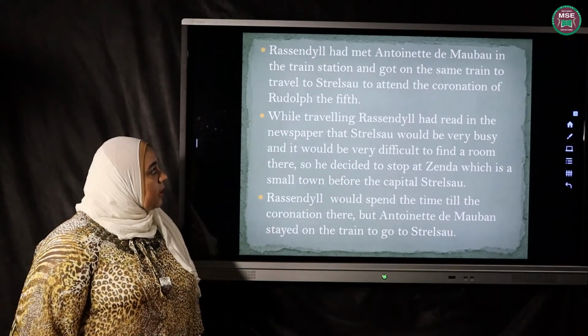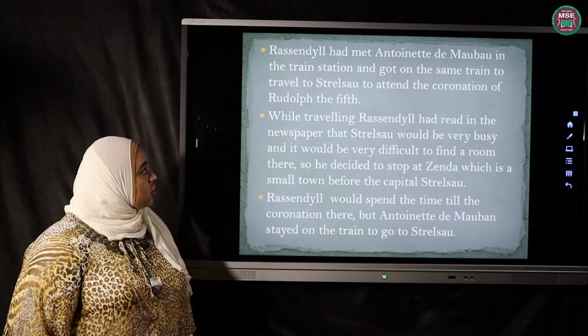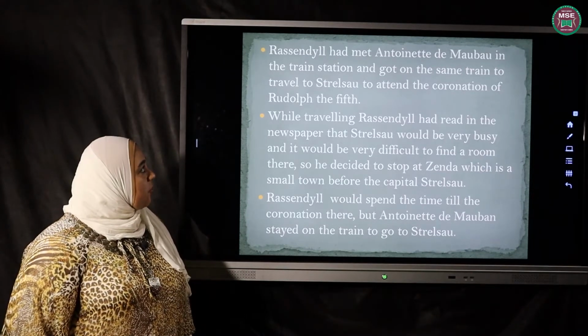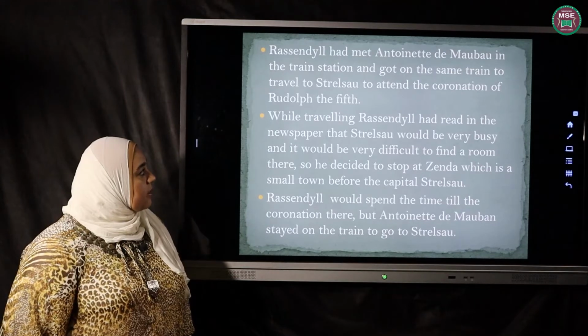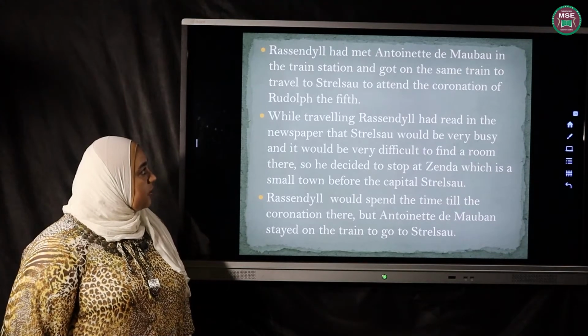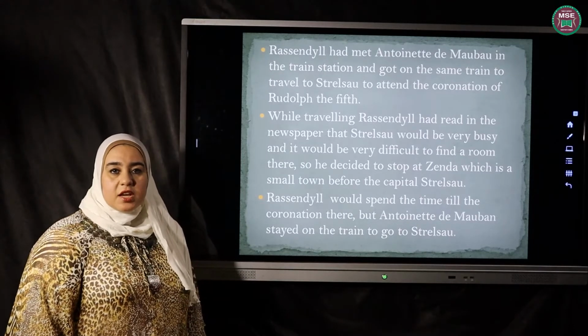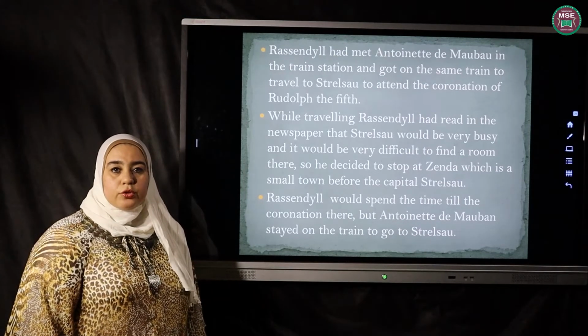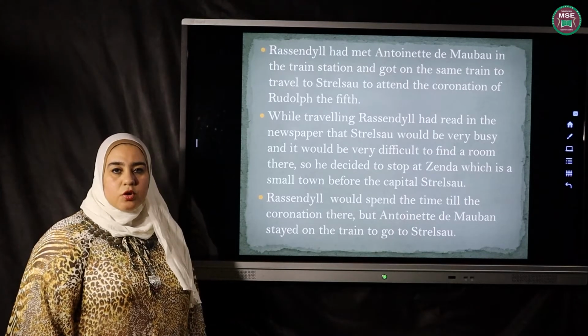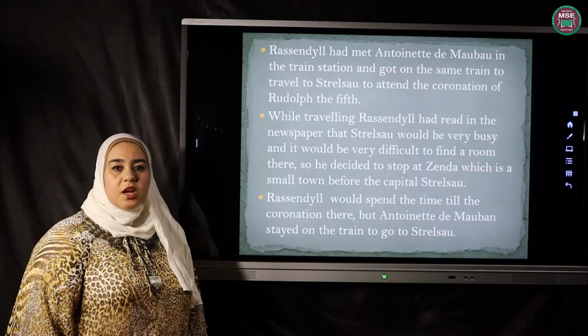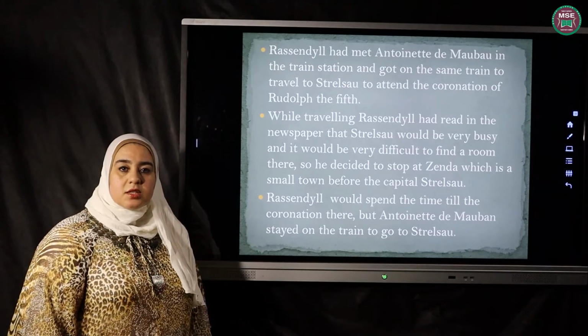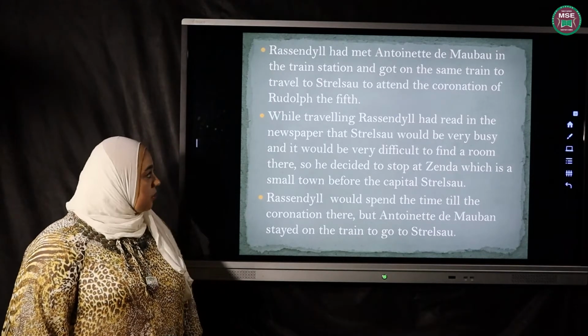Rassendyll had met Antoinette de Mauban in the train station and got on the same train to travel to Strelsau to attend the coronation of Rudolf V. Rassendyll and Antoinette rode the same train to go to Strelsau to attend the coronation. She was invited by Duke Michael. But Rassendyll decided to stop at Zenda. It's a city before Strelsau.